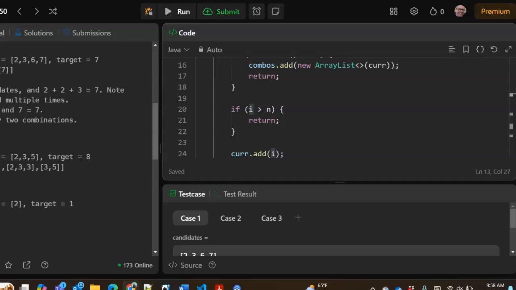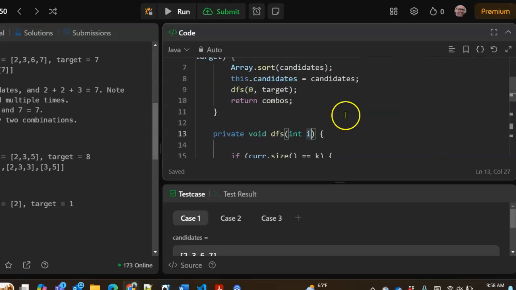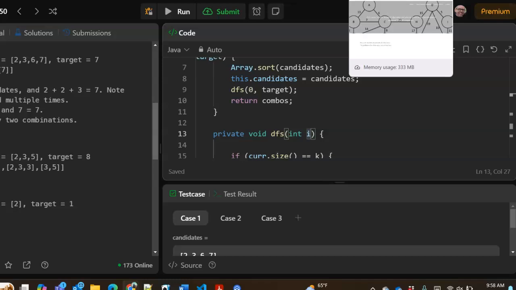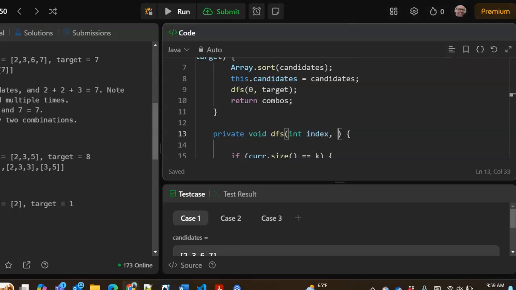I is probably okay. I don't know. Let's call it index. And the other thing that comes in here, it's not the target. It's actually the remaining sum. Okay, this is how we know when to stop.